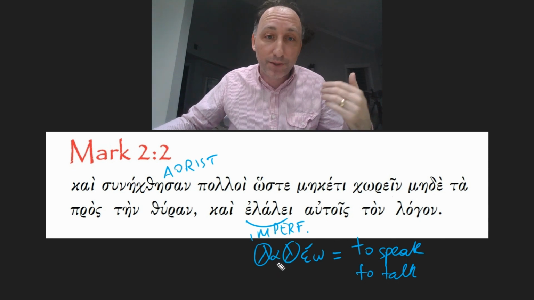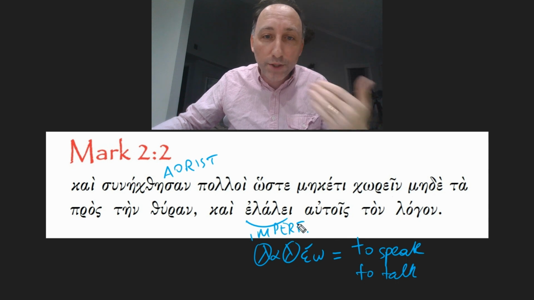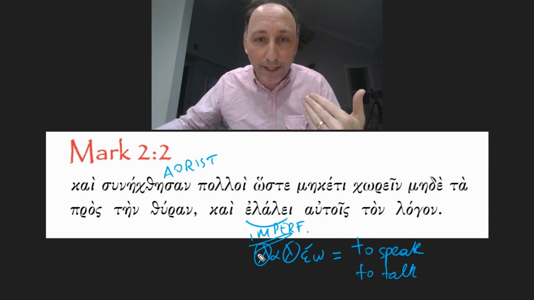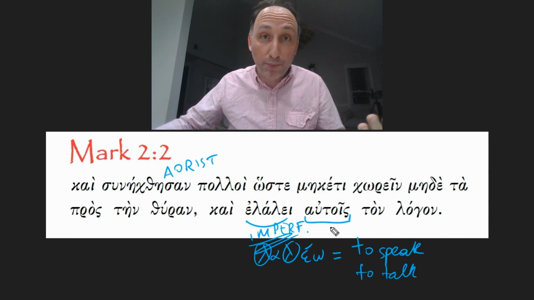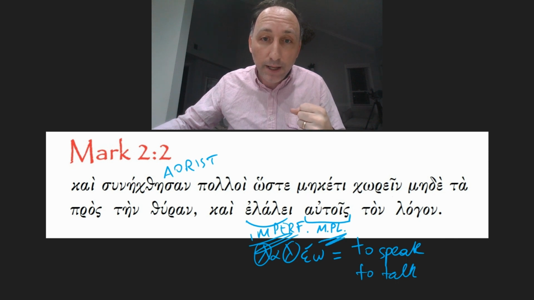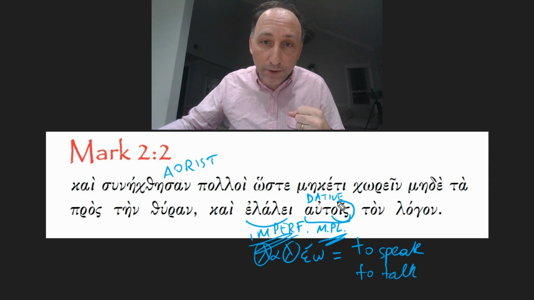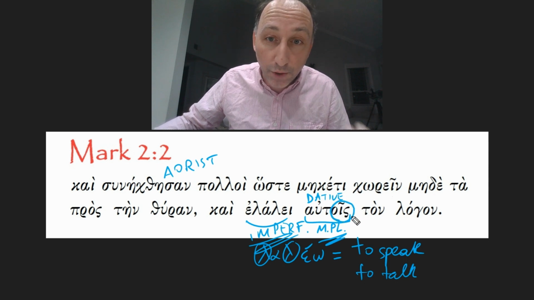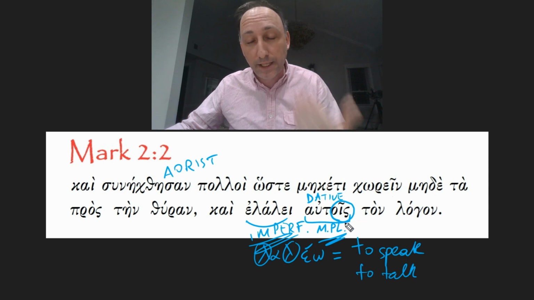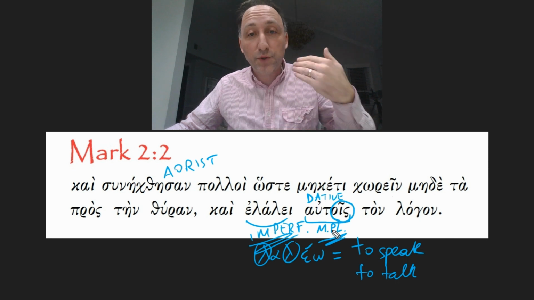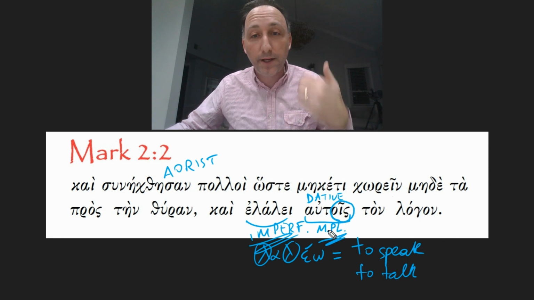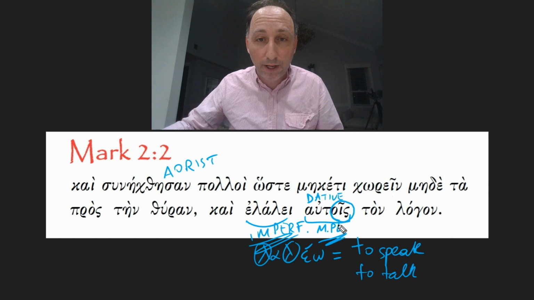Who? Jesus, of course, right? And Jesus was talking, because it's the imperfect tense, was talking, autois. So autois is a personal pronoun in the masculine plural, in the dative case. The dative case is given by this omicron iota sigma ending, ois, which tells us that this is a plural dative case. He was talking to them, he was speaking to them.